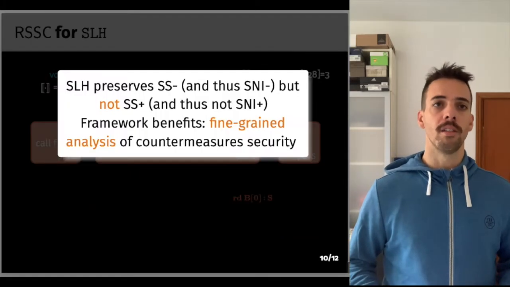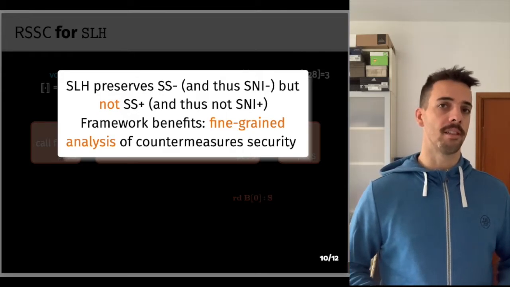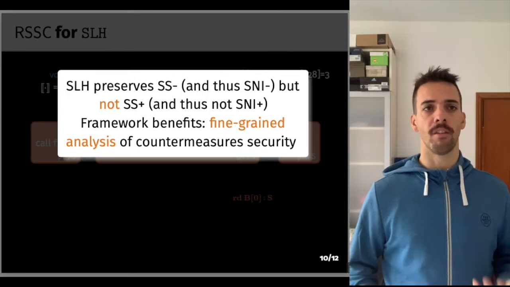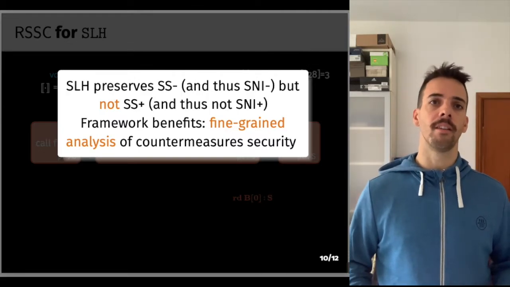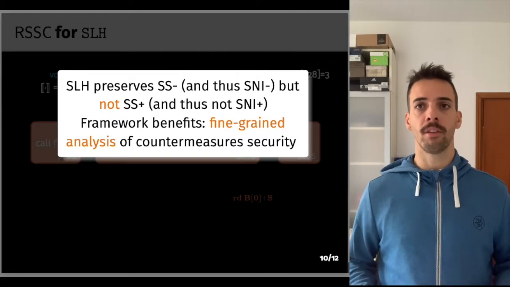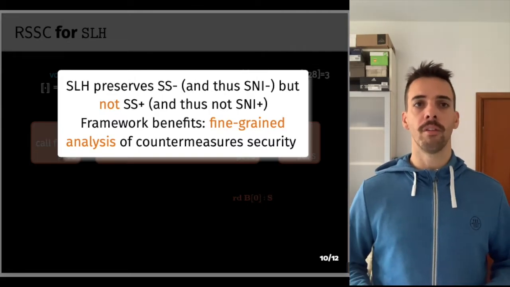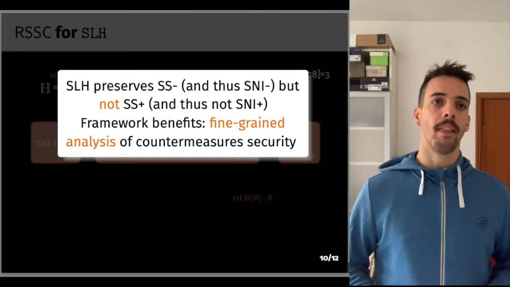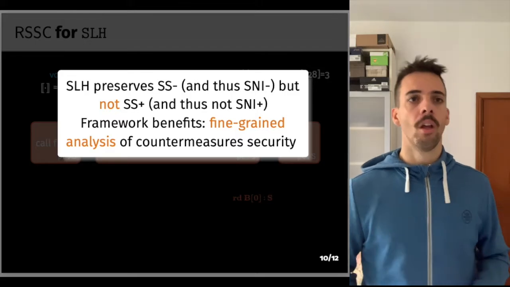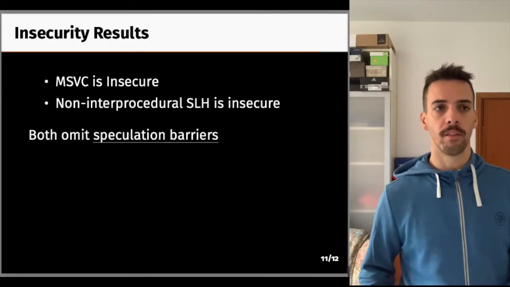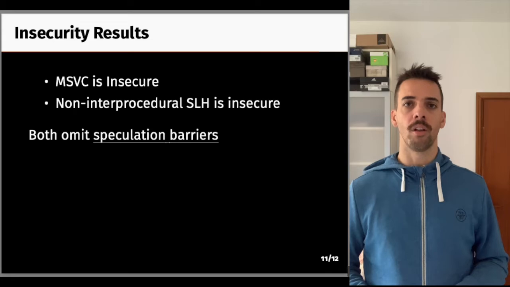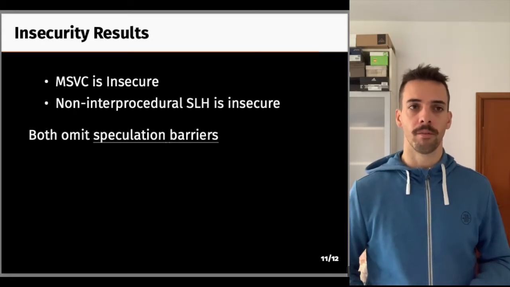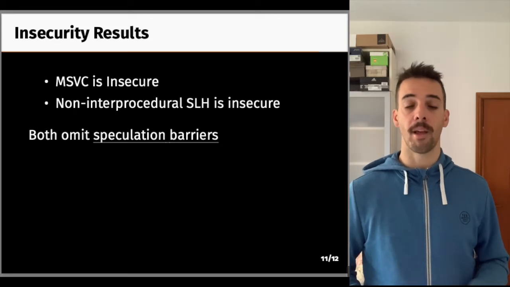To be precise, we prove that the original SLH preserves SS-, the weak variant, but it does not preserve the strong one. This highlights a benefit of our framework. We can perform a fine-grained security analysis based on the different secure compilation criteria we have. We have also defined a variation of SLH that preserves strong SS and strong SNI, and that can be found in the paper and in the tech report. We also have some unsurprising insecurity results. We could prove that MSVC and non-interprocedural SLH are both insecure, so they cannot be proven secure in our framework. And that is because essentially they lack some L-fences.